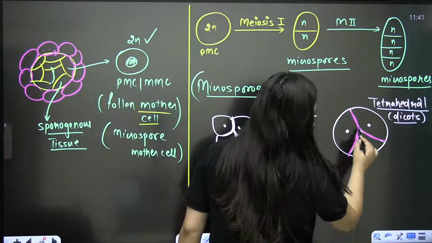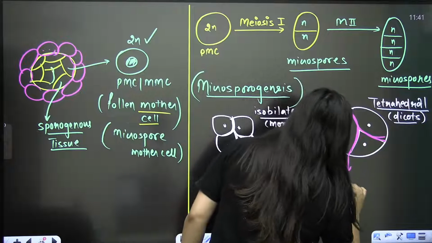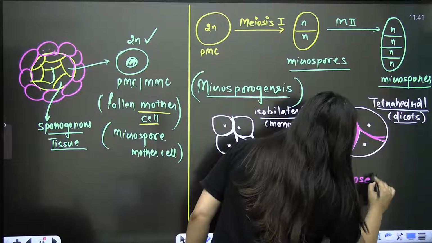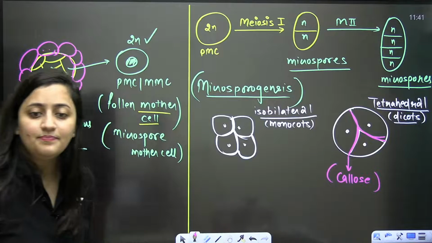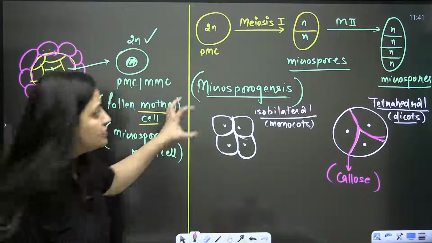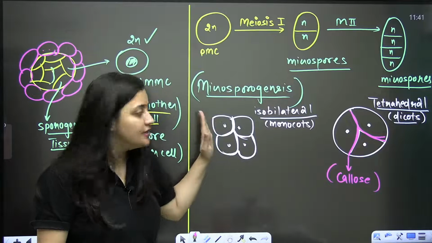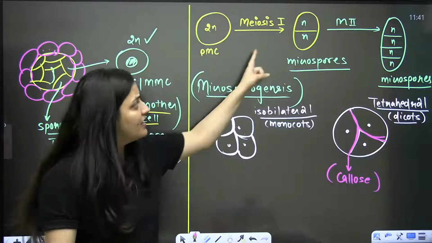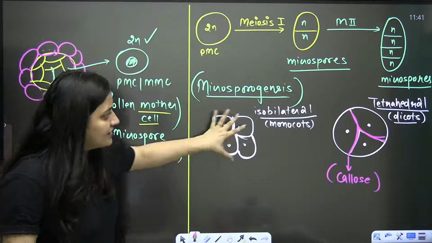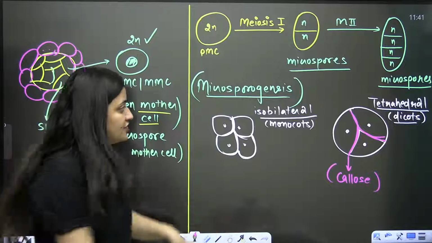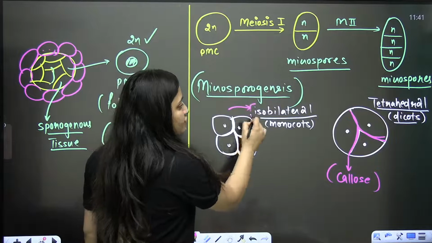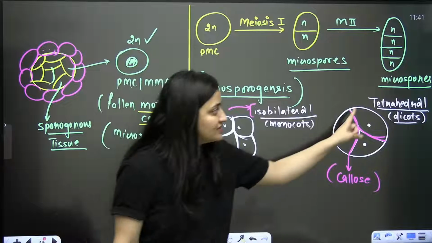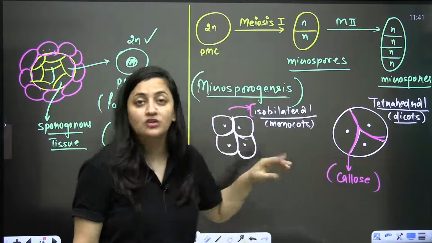They are joined with the callose. Callose is a polysaccharide. So that callose is holding them all together. These microspores can be arranged in different ways. Isobilateral is in the case of monocots, tetrahedral in the case of dicots.